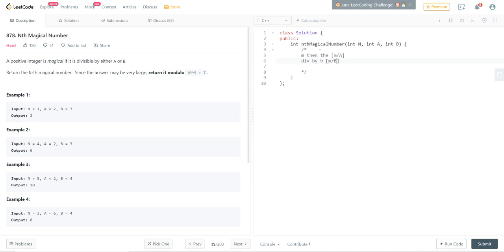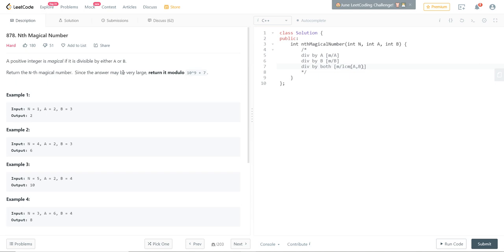So until the given number m, the number of numbers which are divisible by a is m by a, the number of numbers which are divisible by b is m by b, and the number of numbers which are divisible by both of them, this is not that hard to prove, is given by m divided by the LCM of a and b. The LCM of both of them is the least common multiple. If a number is divisible by both of them, then it is a multiple of the least common multiple. So the number of numbers divisible by a is this, by b is this.